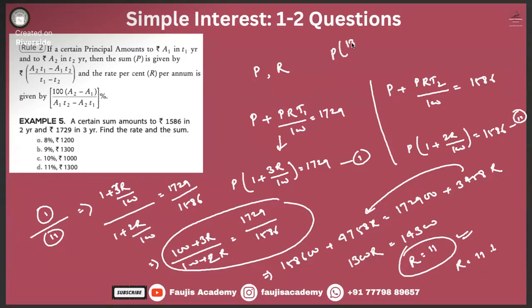P times 133 by 100 equals 172900. That means P is equal to 172900 divided by 133. How much is that? 172900 divided by 133 will give you 1300 as your answer.